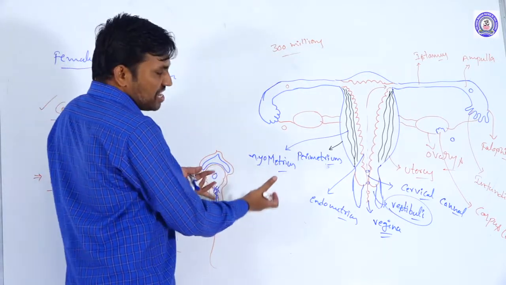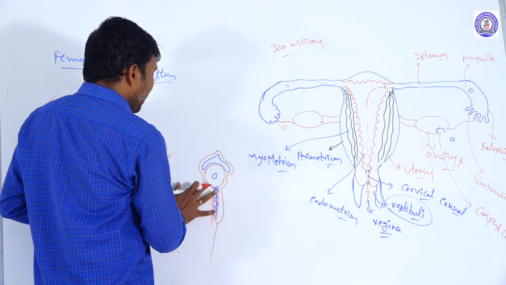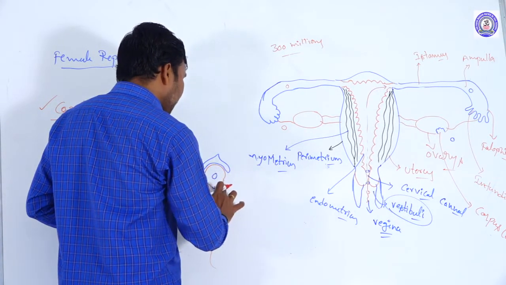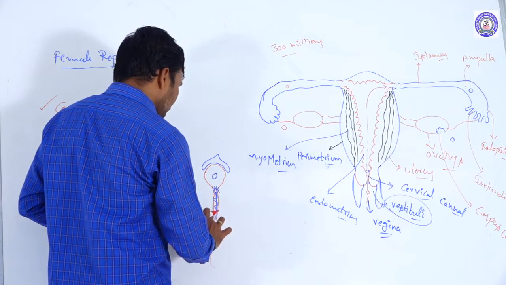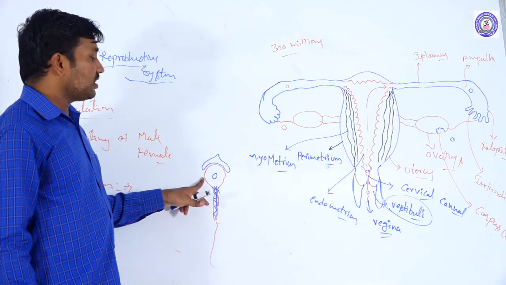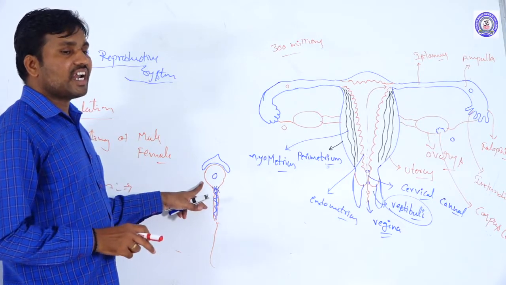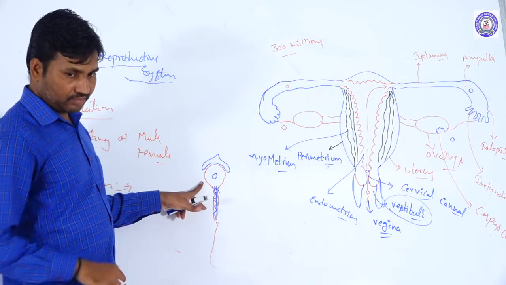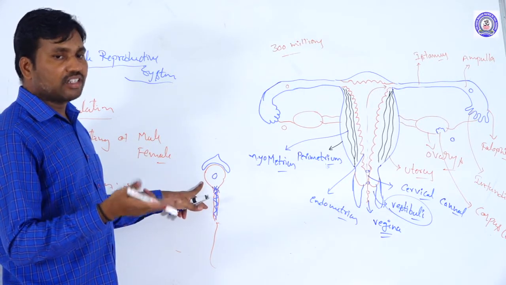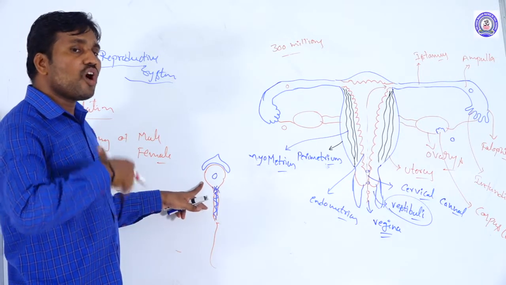Whenever insemination occurs, the vaginal secretions dissolve the external covering layer of the sperm. At that time the sperm gets activated. This condition is called capacitation: the inactive form of the sperm becomes active, that is, it gains the capacity to fertilize.